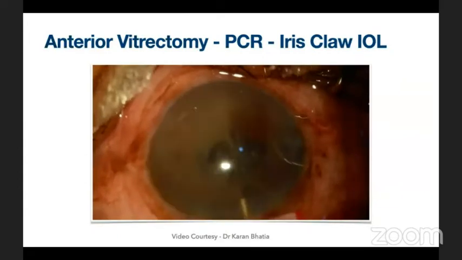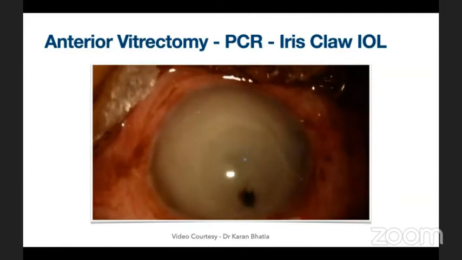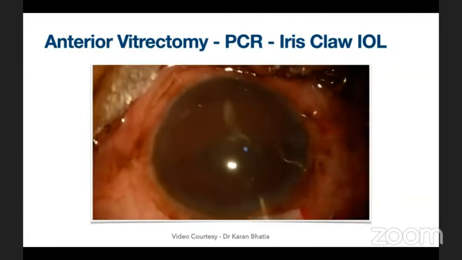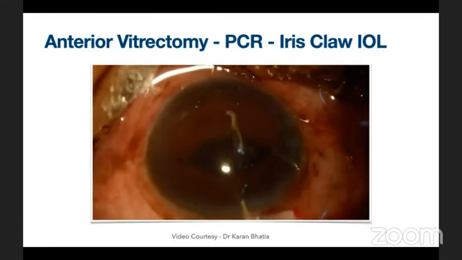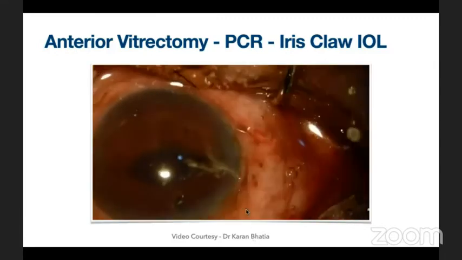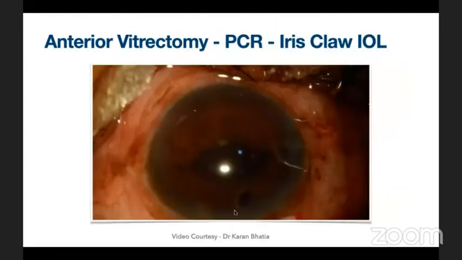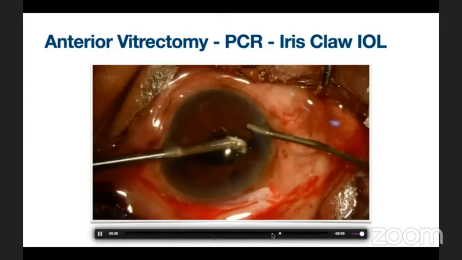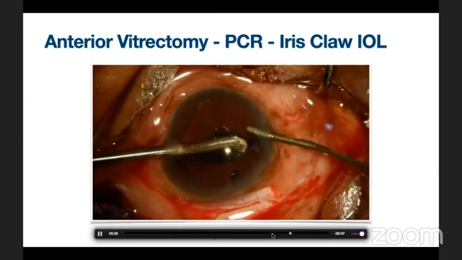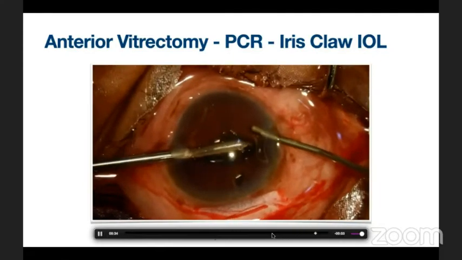This is the case where PCR has happened and an iris-fixated IOL has been implanted because of very less capsular support. Now the surgeon is checking for vitreous presence in the anterior chamber, and after staining with triamcinolone, you can see a vitreous strand coming through the pupil into the anterior chamber and floating there. So this will definitely require removal using automated anterior vitrectomy. This vitreous strand was cut using the automated cutter in cut IA mode. First it is cut from the residual vitreous, and then it is aspirated.